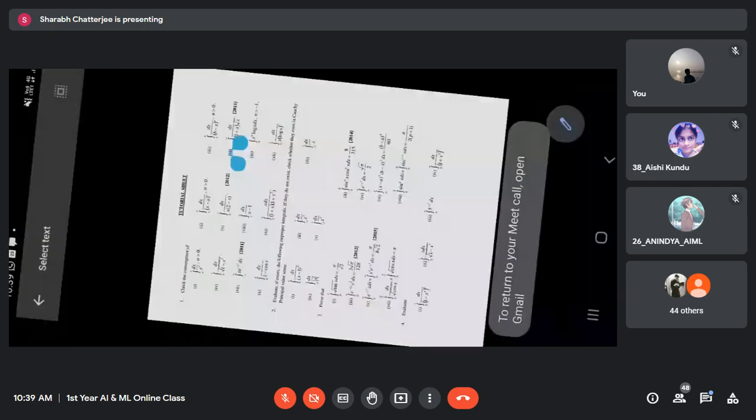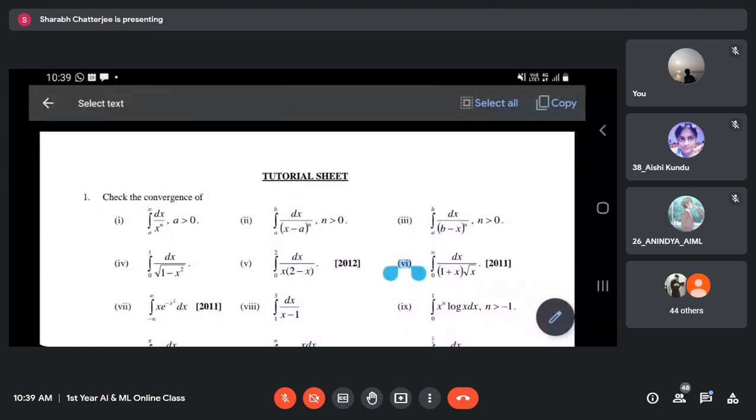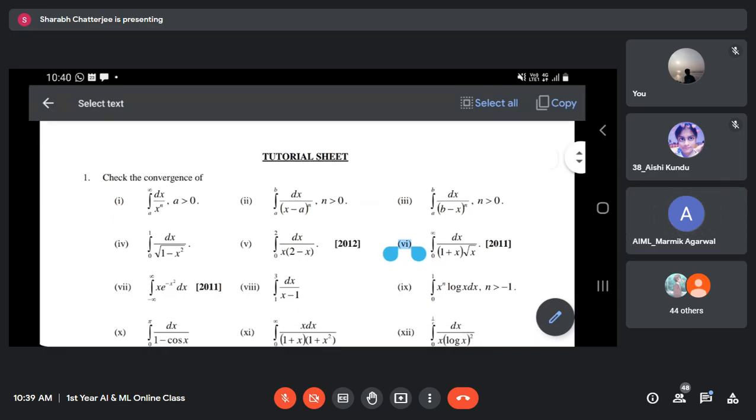This is the question. Number 6 is highlighted. I think the answer is pi. Others are undefined. Sir, what does tan inverse infinity equal? You tell me, that only I have a confusion. It should be pi by 2. Oh yes, pi by 2. Undefined after that.